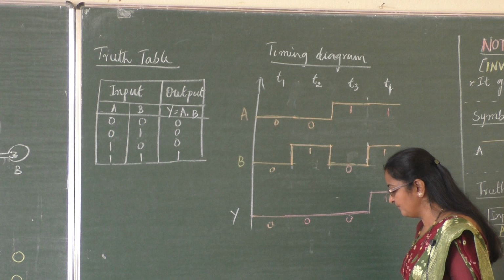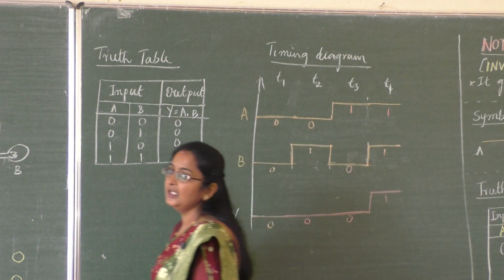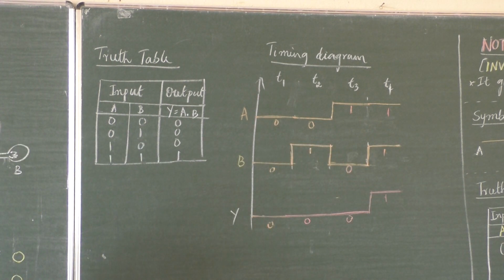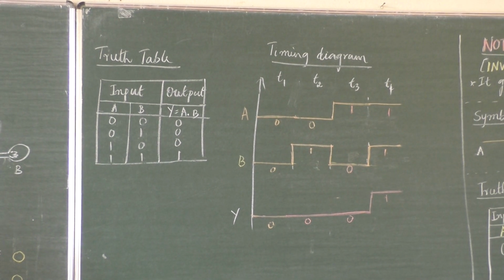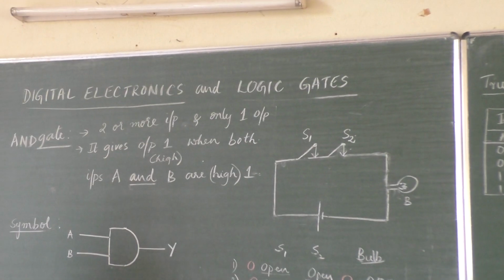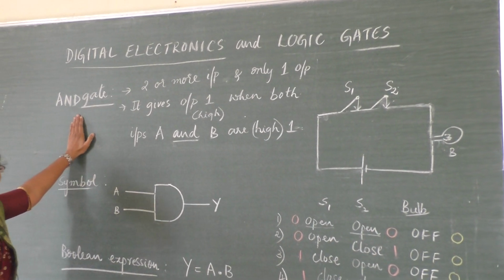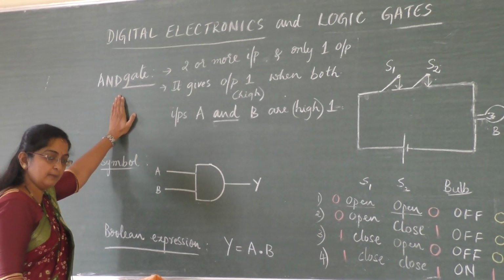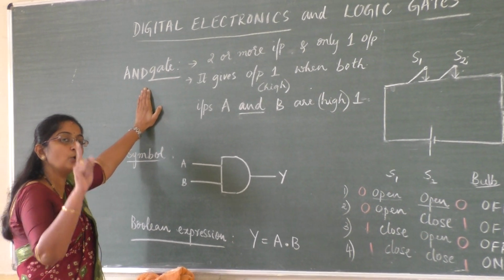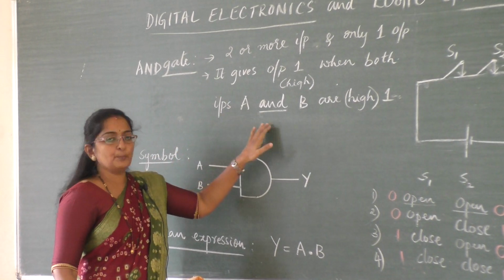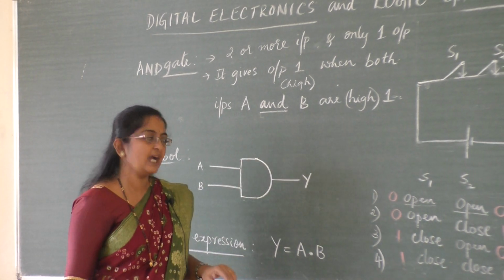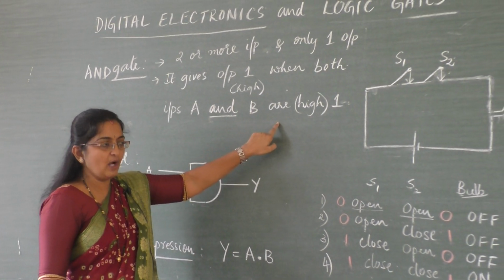Note down, students. These were our three basic fundamental gates: NOT gate, OR gate, AND gate. AND gate can have two or more inputs, but only one output. Its output will be 1 when both inputs A and B are 1.